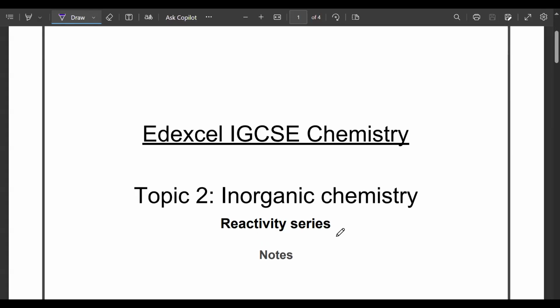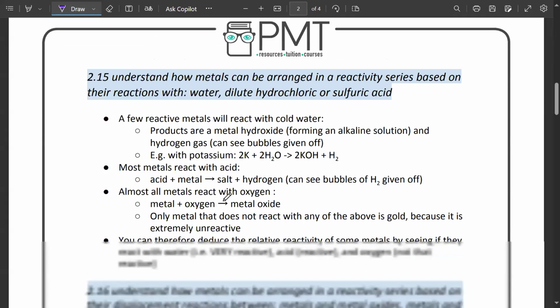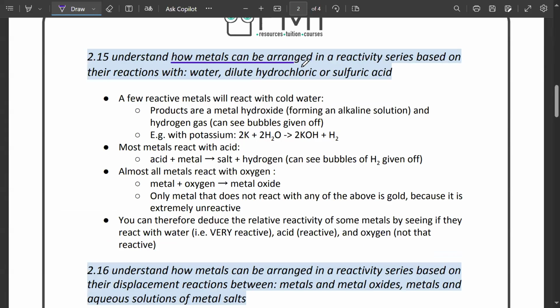Moving on to reactivity series, the next chapter of Edexcel IGCSE chemistry. How are metals arranged in reactivity series based on their reaction with water, dilute HCl, or sulfuric acid? A few reactive metals will react with cold water and the products are metal hydroxide and an alkaline solution.